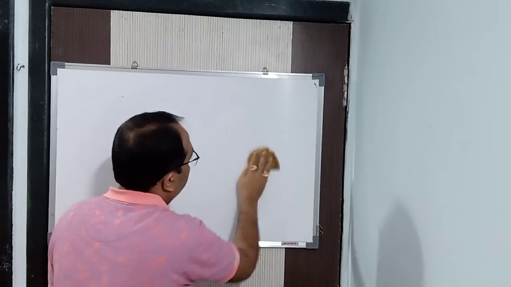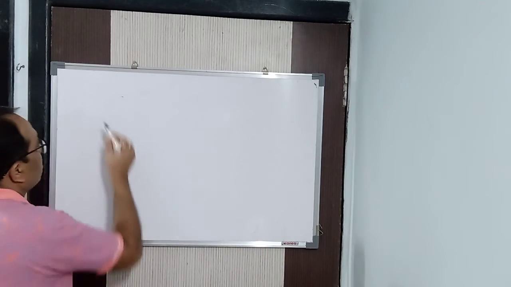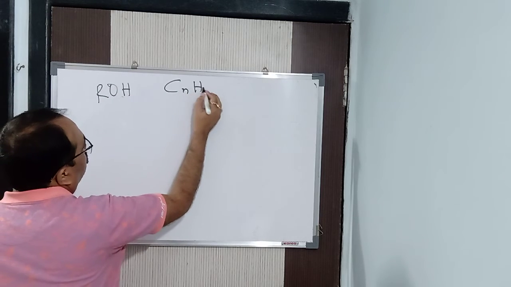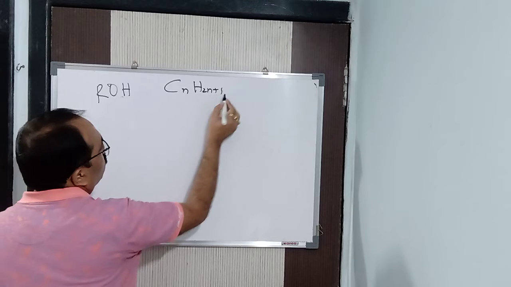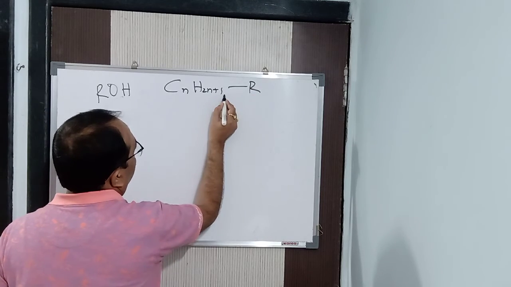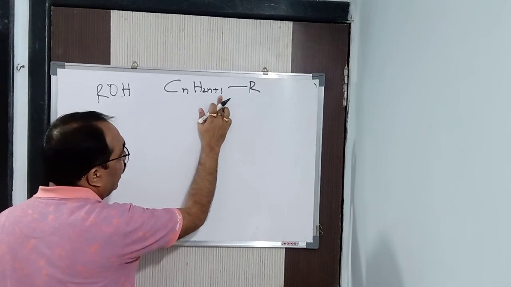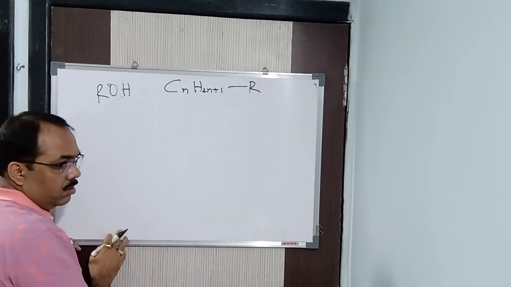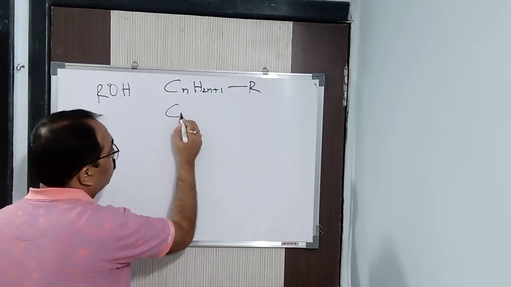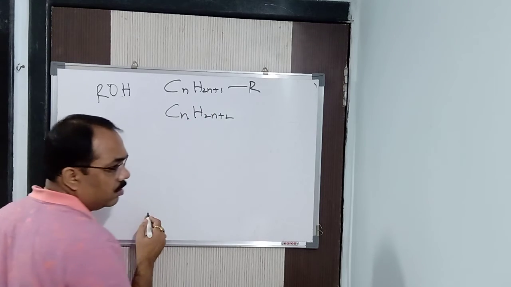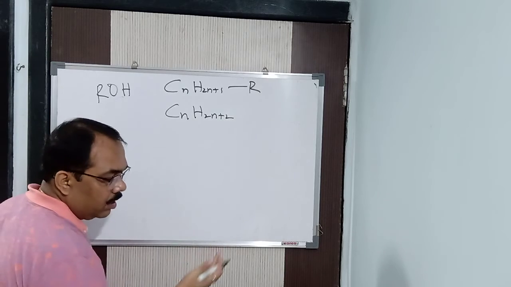Another homologous series is alcohol. Alcohol has a general formula of ROH. R means alkyl group, whose formula is CnH2n+1. So, what did I do here? From alkane, I have removed one hydrogen. Alkane is CnH2n+2. I have removed one hydrogen, and what I got is alkyl.